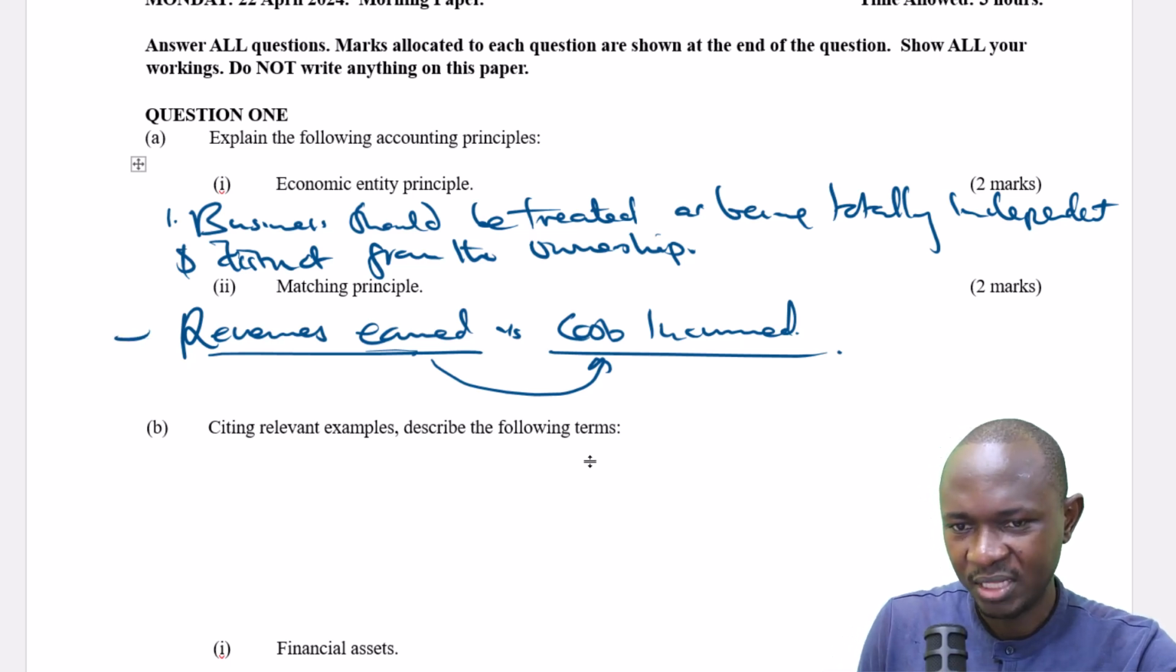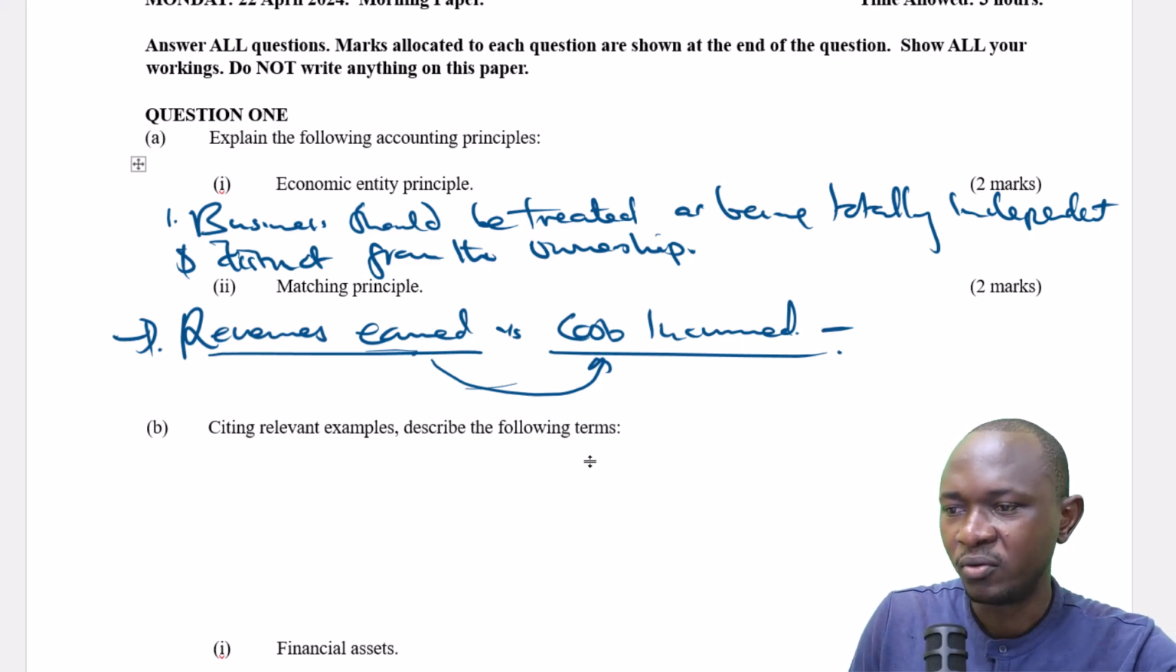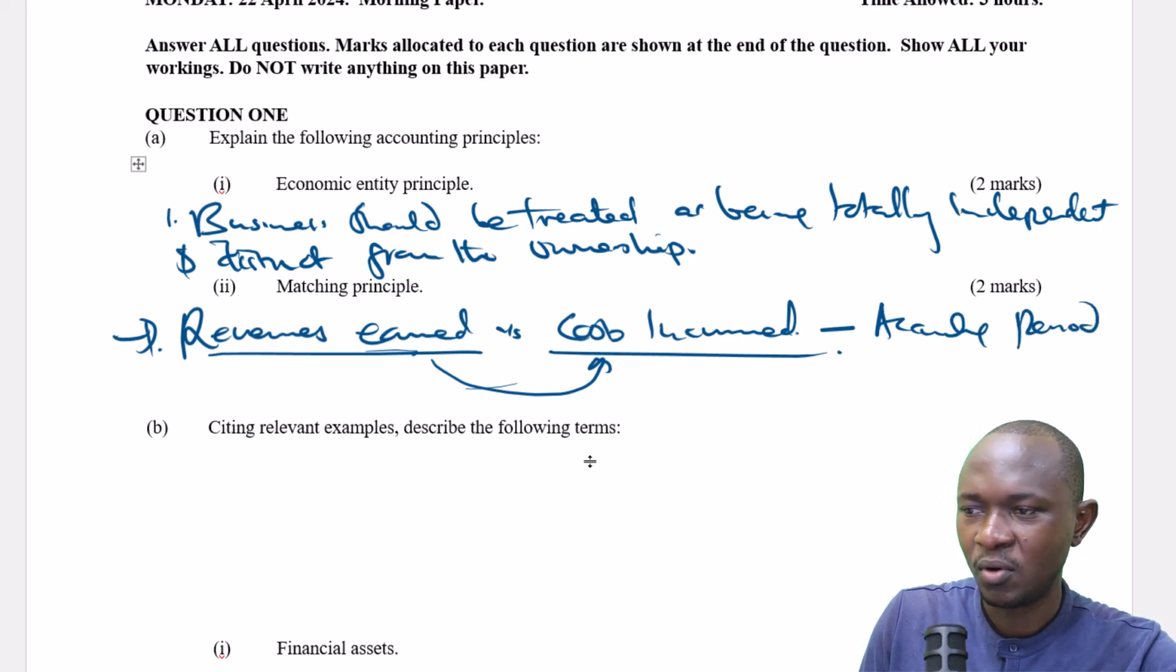Never forget this: revenues versus costs incurred. These are the two things that we are matching for within the same accounting period. So those are very key words that we should never forget.